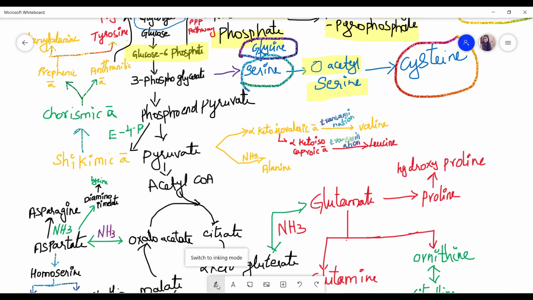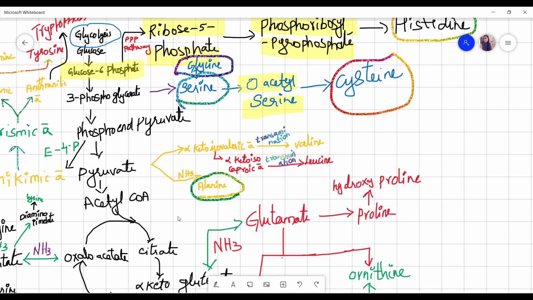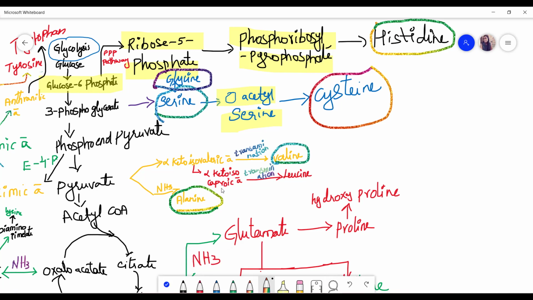The next step is pyruvate. This pyruvate is converted in two ways. It will directly, with amination, be converted into alanine, and next it is converted into alpha keto isovaleric acid, which is converted with the help of transaminase into valine. Alpha keto isovaleric acid is converted into alpha keto isocaproic acid. With the help of transaminase, it is converted into leucine. This is also a protein.